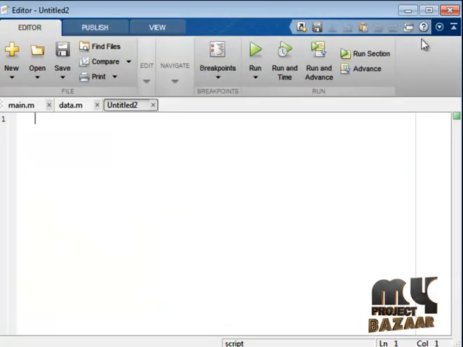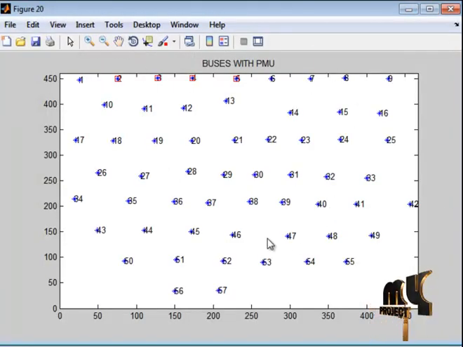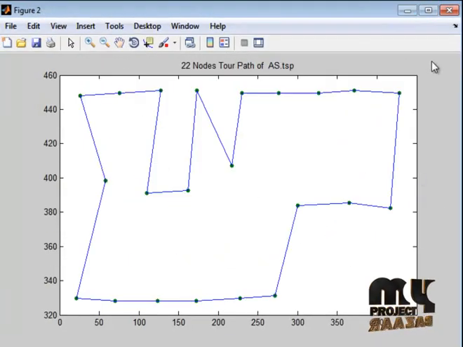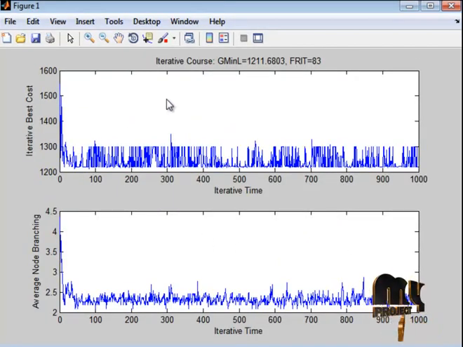The first one is the M file. Here we typed the code as per the objective function. After that, this is the total buses in the 57 bus system, and this is the PMU placement in IEEE 57 buses. And after that this is the iterative cost waveform. First one is iterative best cost, and then average node branching, and the overall outputs are shown in the corresponding scopes of our MATLAB window.